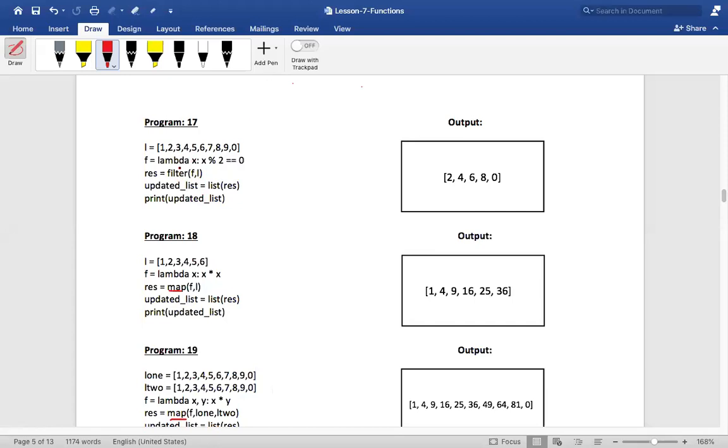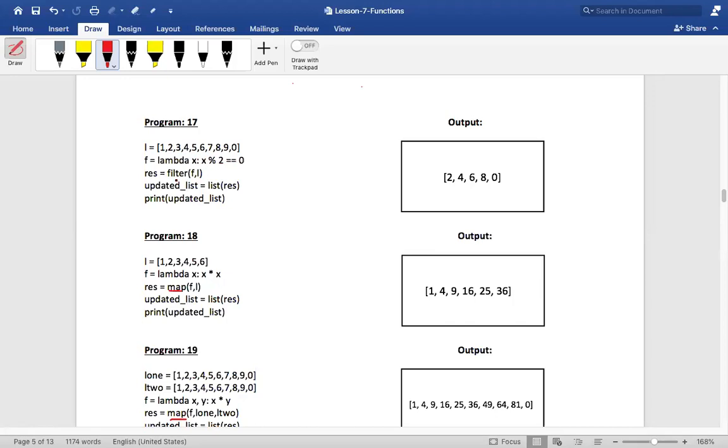Now, having said that, what is that lambda function? What does it do? Akshata, can you tell me what this lambda function actually does? Sir, the lambda function will take one parameter and then it will return only those values which are divisible by 2, isn't it? Yes. So this lambda function will return true or false based on whether a particular value is divisible by 2 or not, isn't it? Did you understand this lambda function?